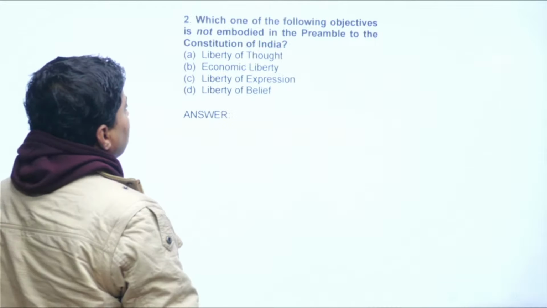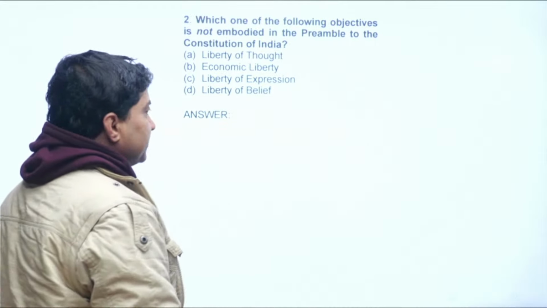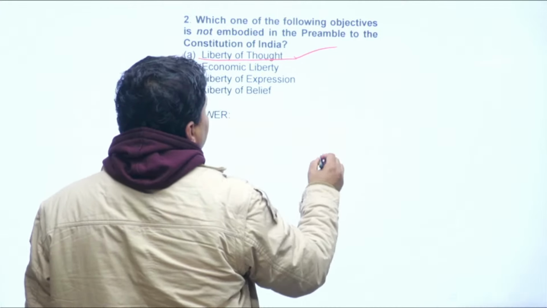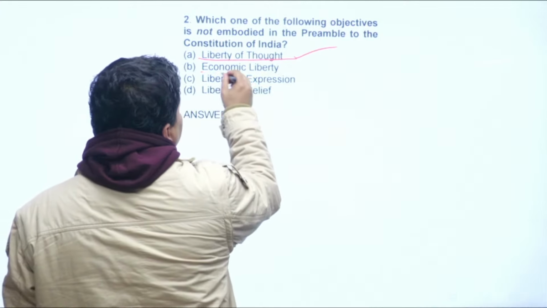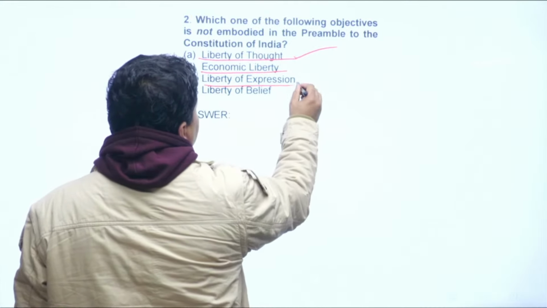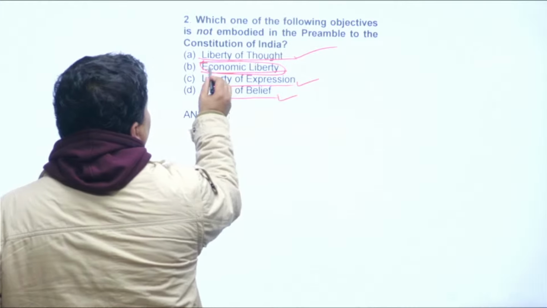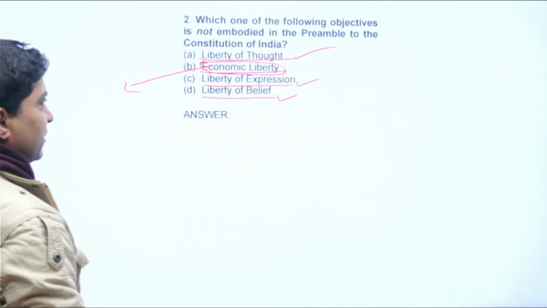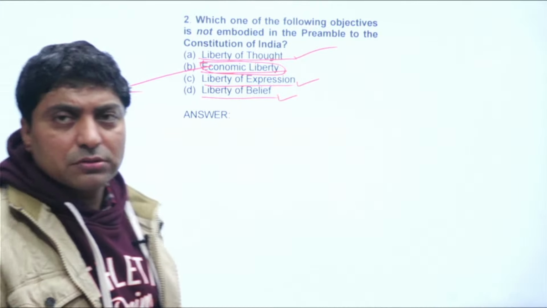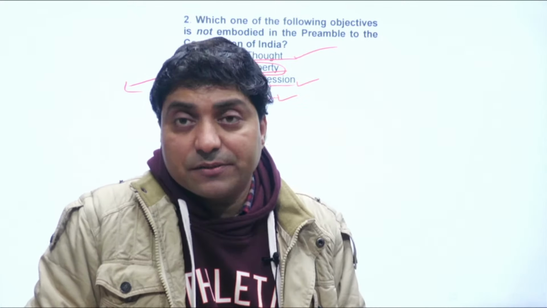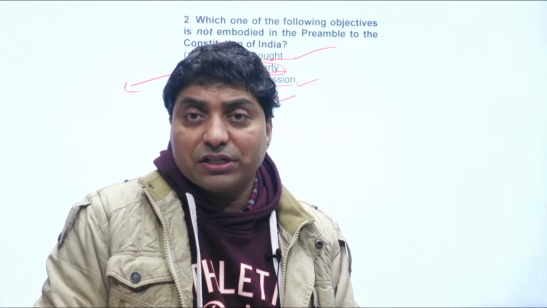Look at, we are talking about different kinds of liberty, right? Liberty of thought is there, yeah. Economic liberty, liberty of expression, yeah. Liberty of belief, yes. Economic liberty is not actually mentioned anywhere in the country's Constitution. India tries to minimize economic inequality, but it never talks about economic liberty.